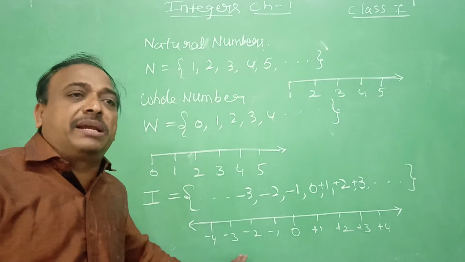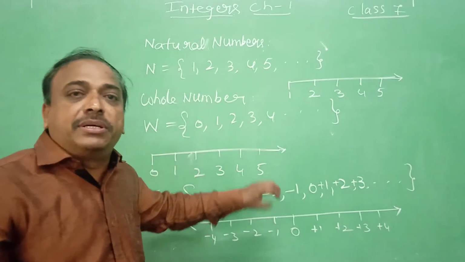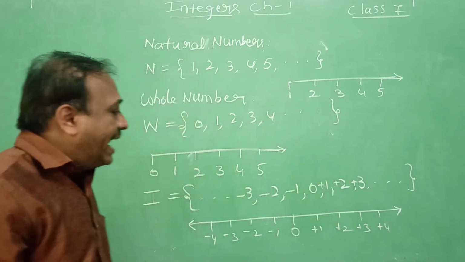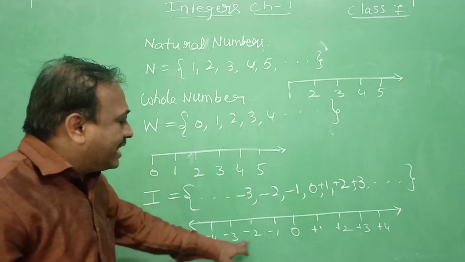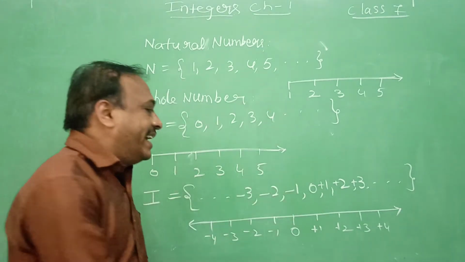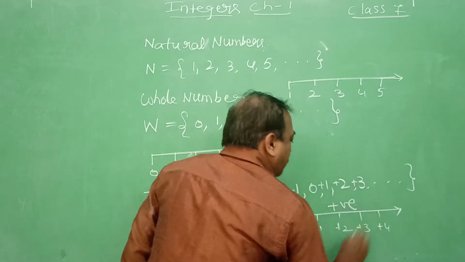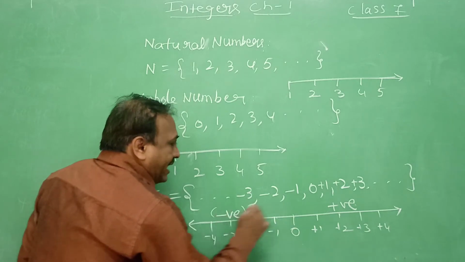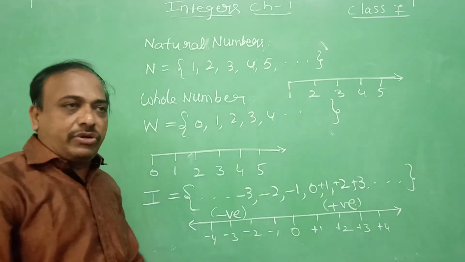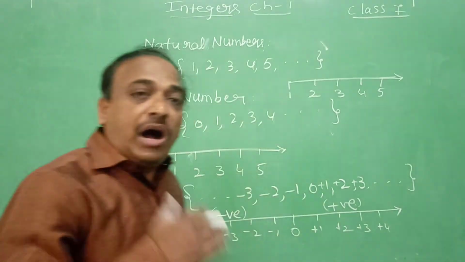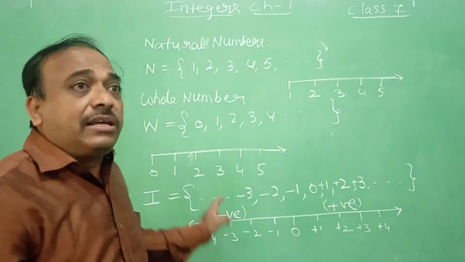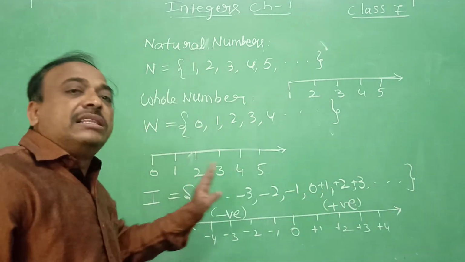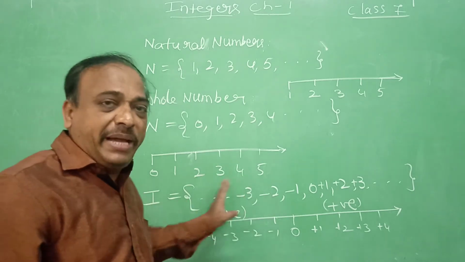While representing on the number line, equal space between the numbers must be there. And here, minus 4, minus 3, minus 2, minus 1. As we move to the right side, these are positive numbers, and these are negative numbers. On the number line, when we move right, the value of the number will be increasing. As you move left, the value will be decreasing.